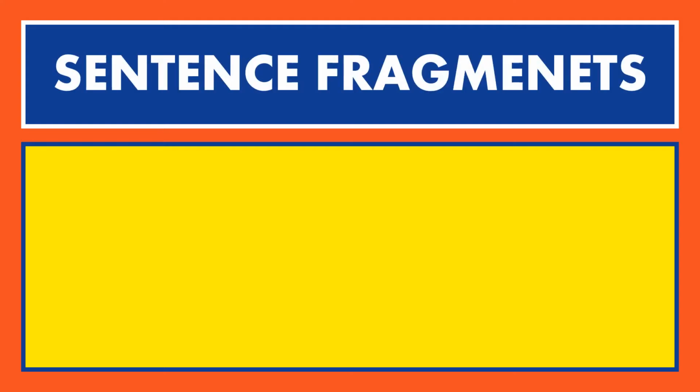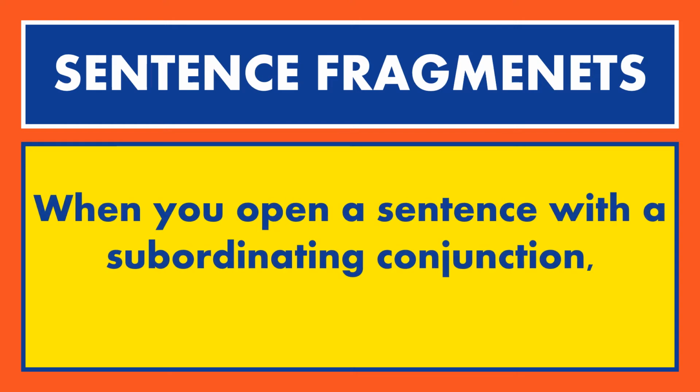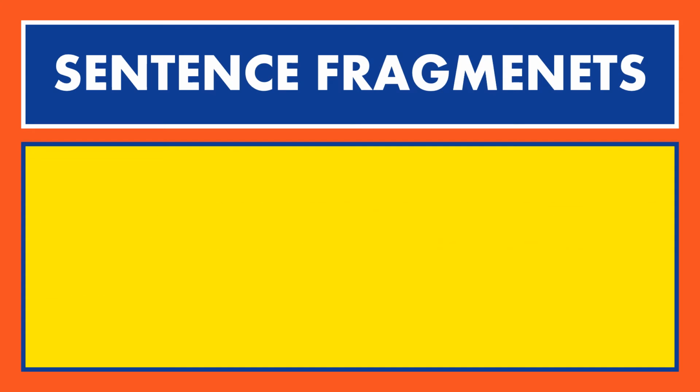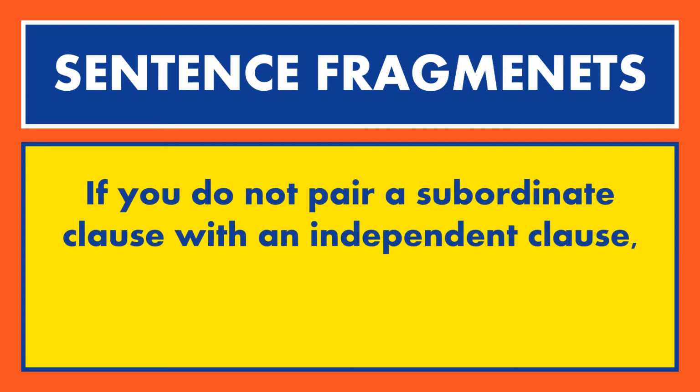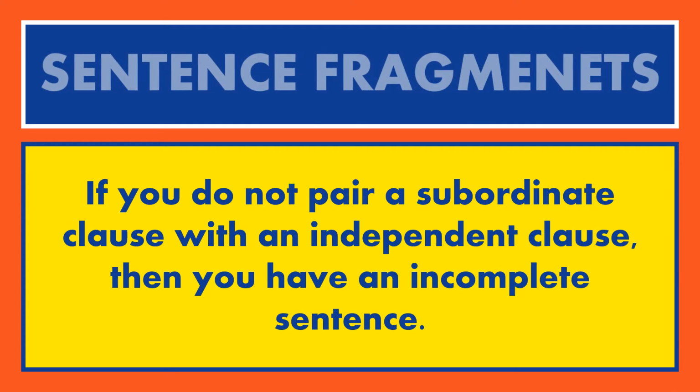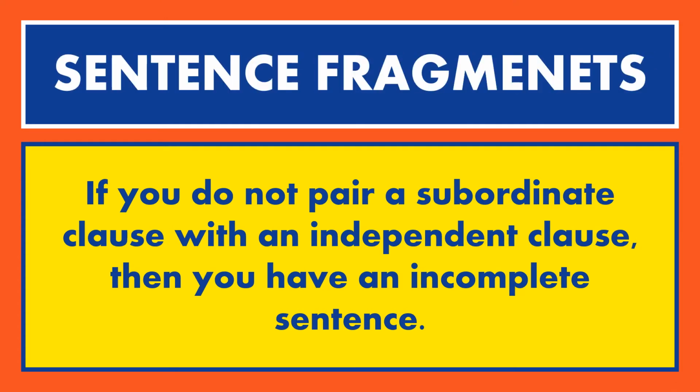When starting a sentence with because, you want to avoid sentence fragments. And this is the common issue. When you open a sentence with a subordinating conjunction, you are creating a subordinate clause. If you do not pair a subordinate clause with an independent clause afterwards, then you have an incomplete sentence, which is also known as a sentence fragment. And this is the common issue that occurs when people use because at the beginning of a sentence.